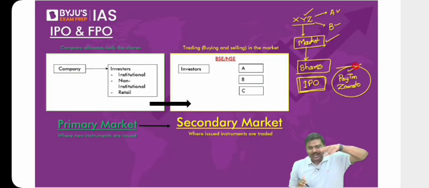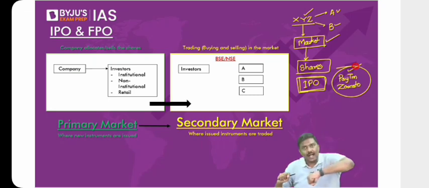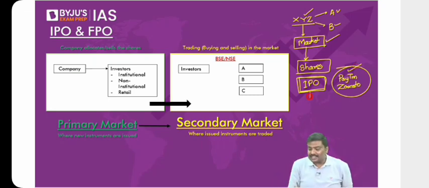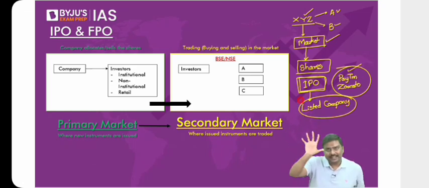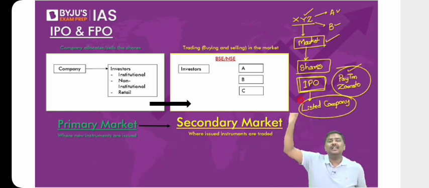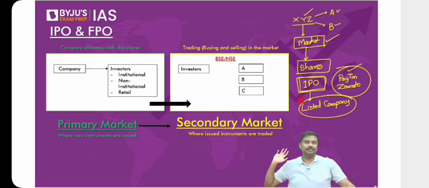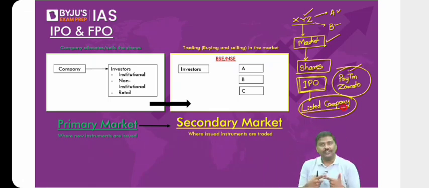So until the IPO was done, the shares were not available to the public. We were not allowed to trade the shares. But now, once the IPO is done, the company is referred to as a listed company. What do you mean by listed company? In the stock market, the company is listed. The shares of the company are available in the stock market. You can purchase them, you can sell them. That is basically the concept of initial public offering or a listed company.